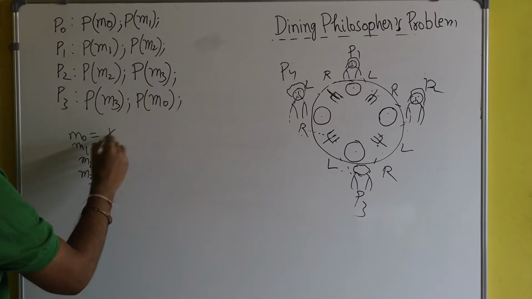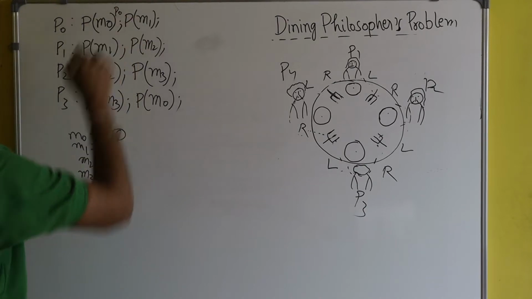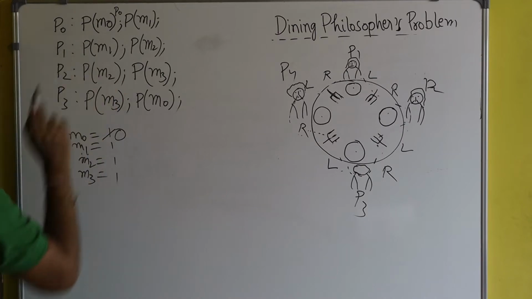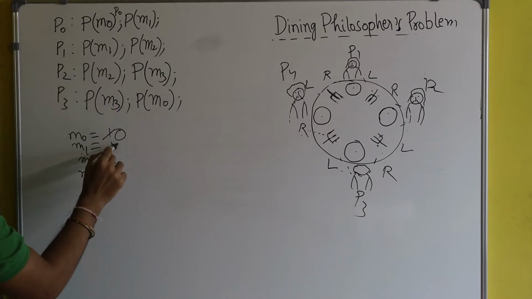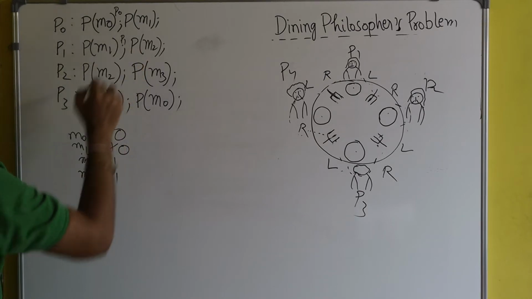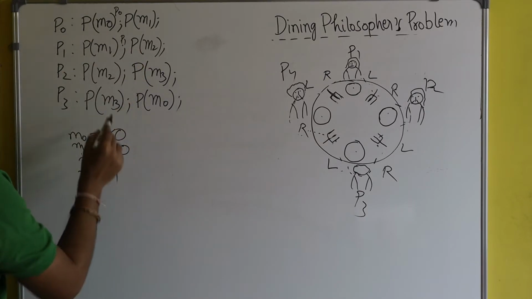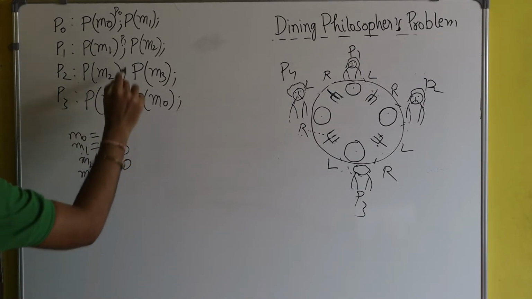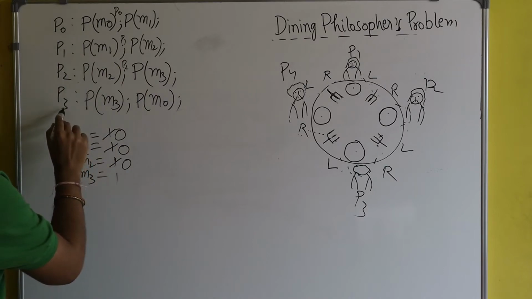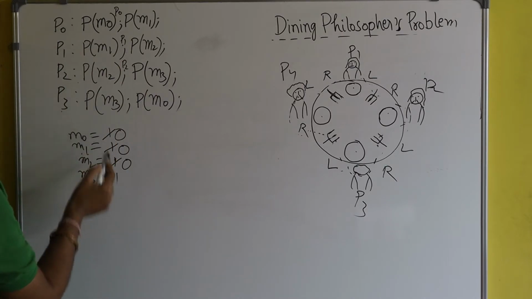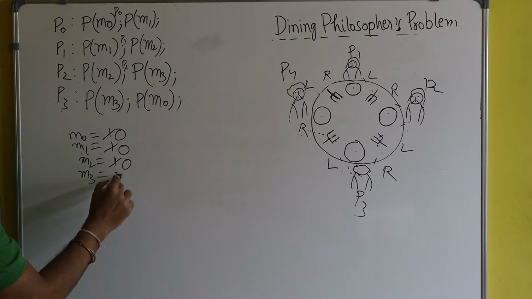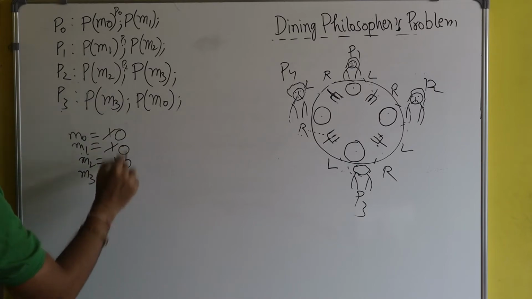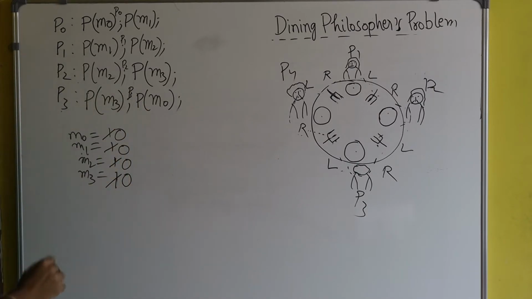P0 will apply wait operation on M0, make it 0, and then come to the next statement. Same thing P1 will do: he will apply wait operation on M1, make M1 as 0, and come here. Same thing P2 will do on M2, making it 0. After that process P3 will do the same thing: he will apply wait operation on M3, and then come here.